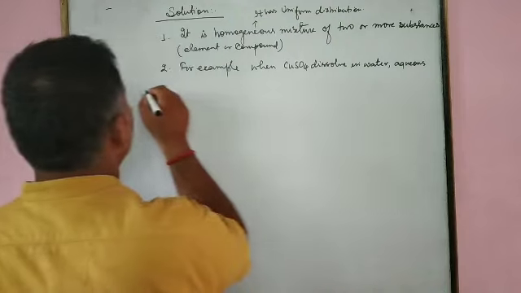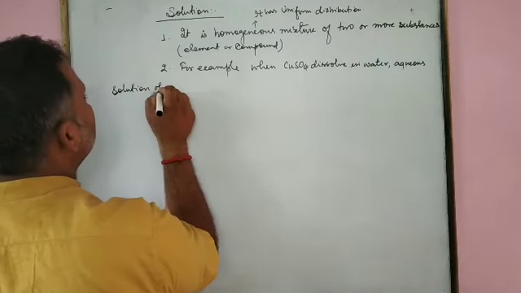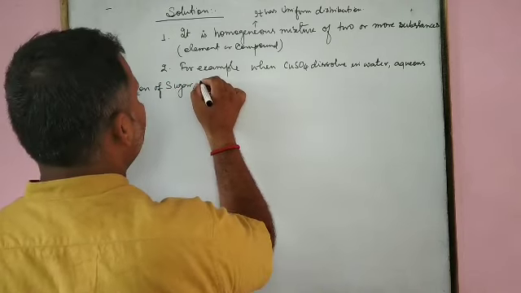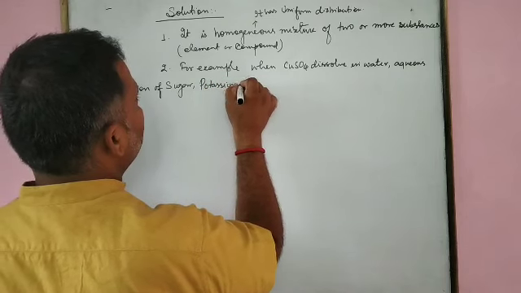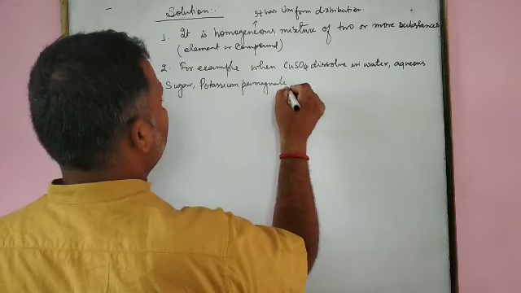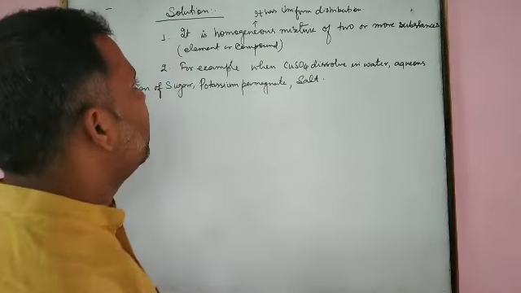Aqueous solution. Solution of sugar. The next one, potassium permanganate, or salt. These are the various examples of solution.